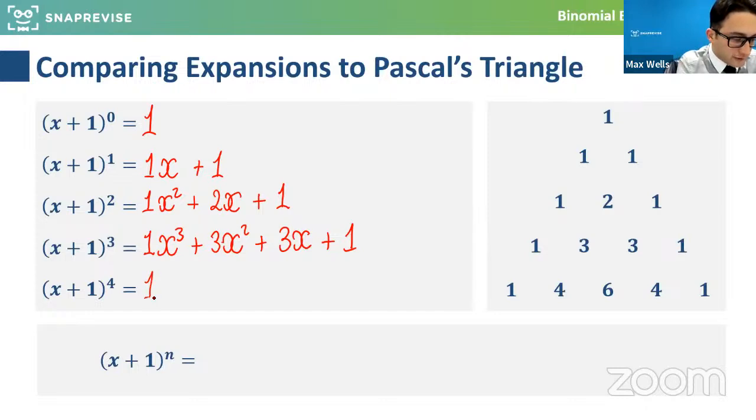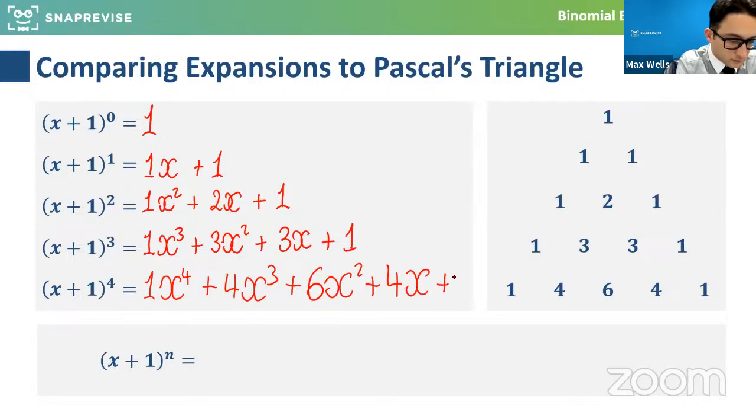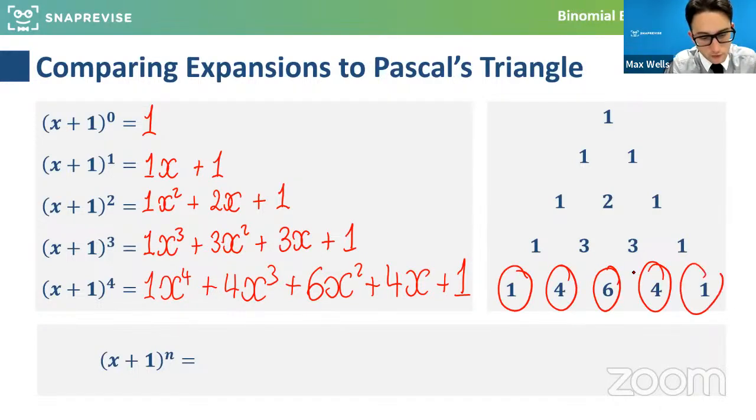So what we would get for this is actually 1x to the 4 plus 4 lots of x cubed plus 6 lots of x squared plus 4 lots of x plus 1 on the end. Okay, and hopefully what we can see is these numbers in Pascal's triangle for this scenario just relate to the coefficients, but they sort of give us how many combinations of getting that term we have.